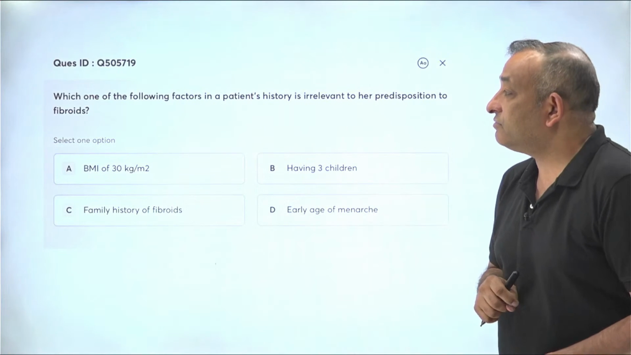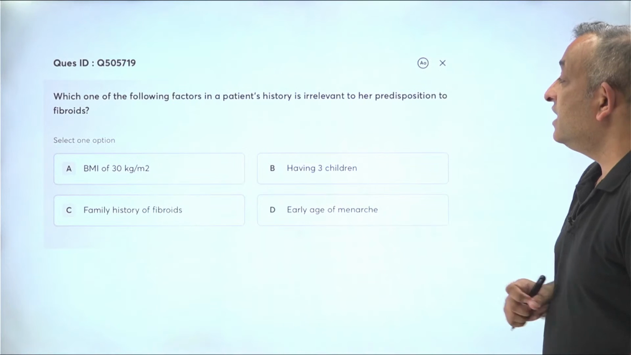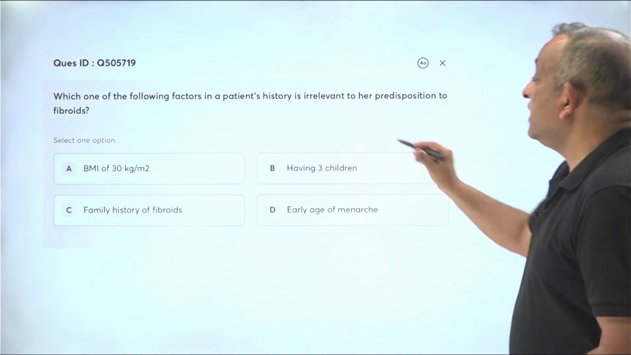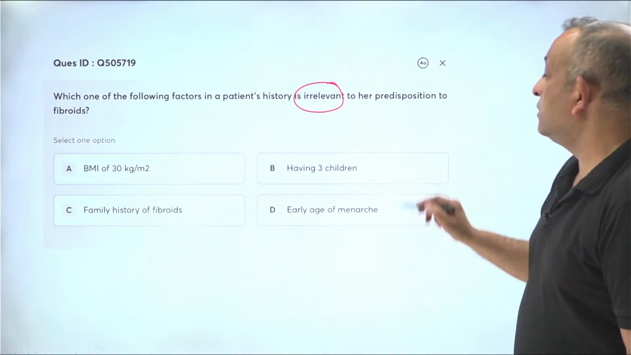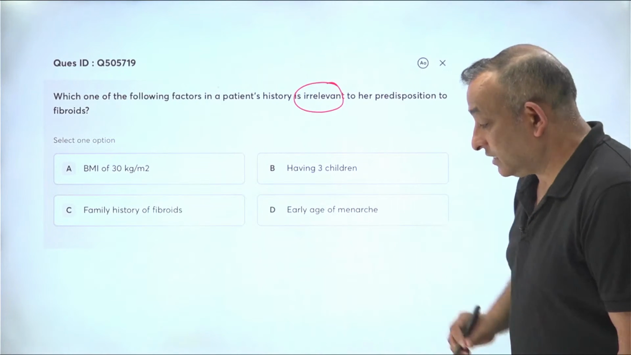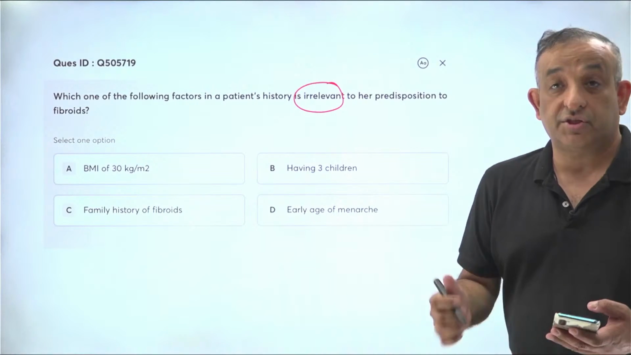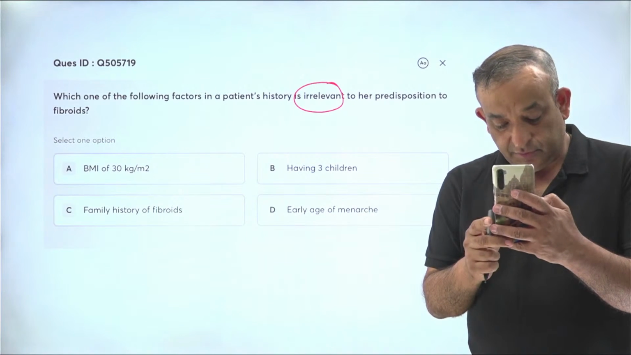Question number 505719. Which of the following factors in a patient's history is irrelevant, all right, not important, to her predisposition to fibroids? Please take a look and tell me the answers. Which one of them is not important in the history of fibroids? All right, let's see what you guys are answering.